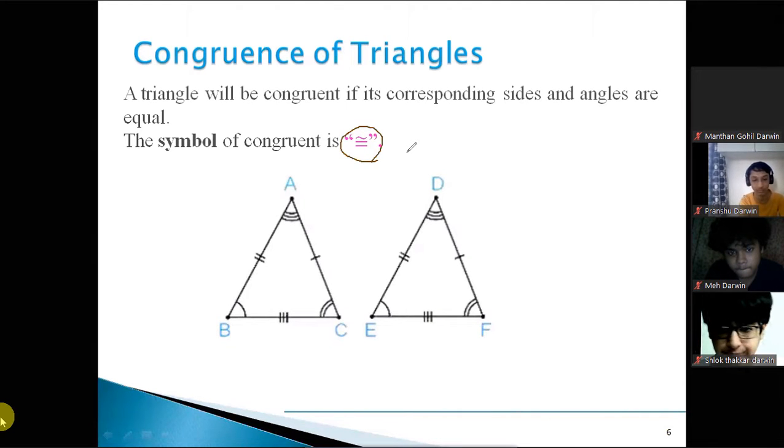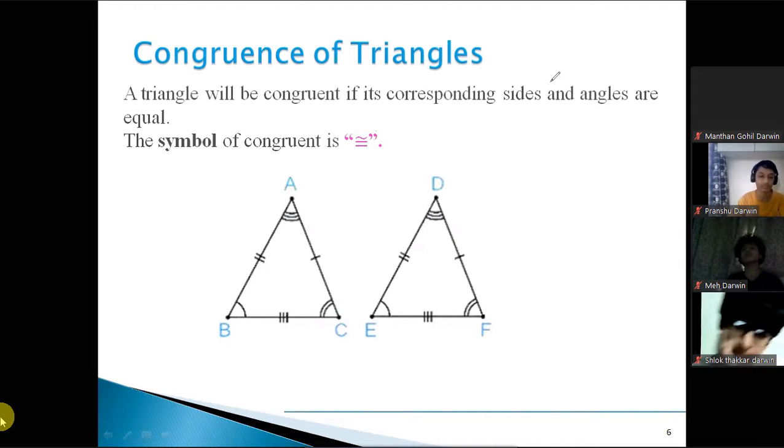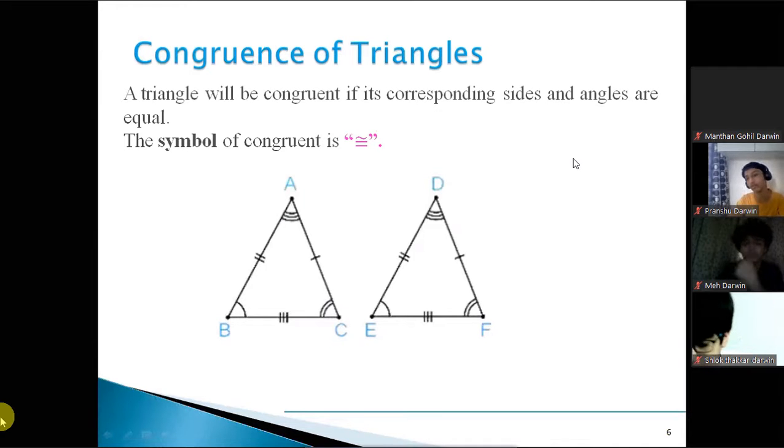This will be the symbolic representation. So if any two figures are congruent, all their parts are going to be equal. That is CPCT: Corresponding Parts of Congruent Triangles are equal.